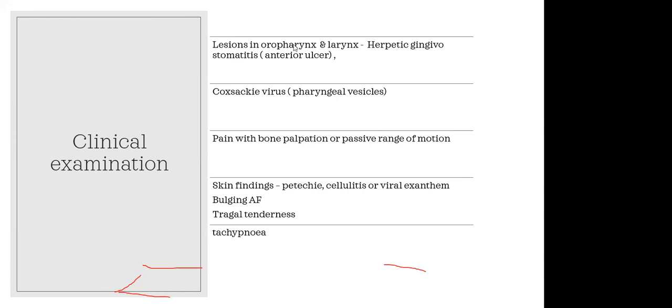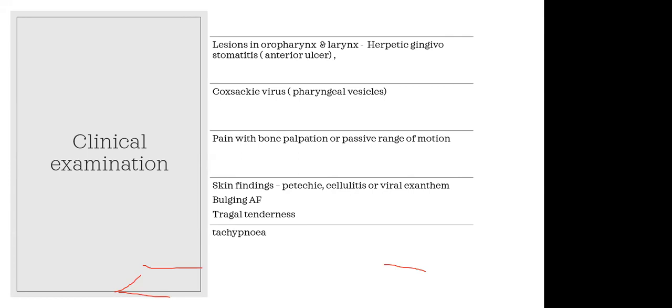So we have to look for any vesicles or ulcers in the oral cavity, and for any pain with bone palpation or passive range of motion, any difficulty in moving the joints. We have to look for petechiae, cellulitis or viral exanthematous rashes in the body. Petechiae may be seen in meningococcemia, or any rashes, cellulitis or pyoderma. We also look for any bulging anterior fontanelle in infants, which may suggest meningitis or other CNS infections.